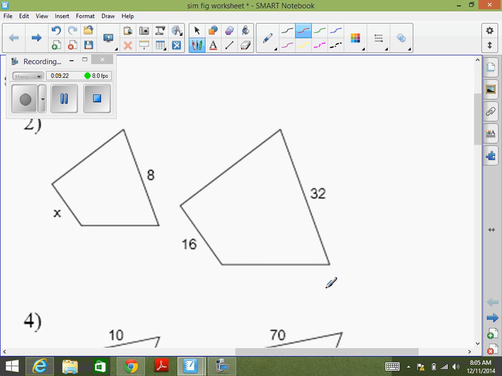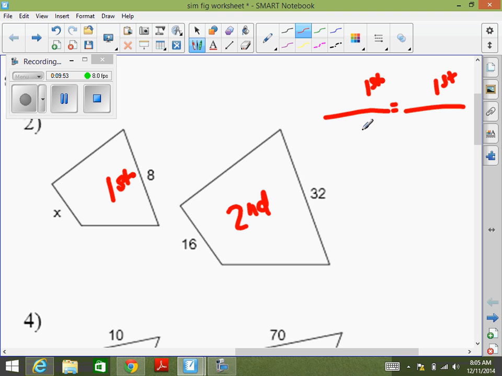Number 2, we have 2 shapes. Let's go ahead and draw our fraction bars here. We have our first shape and our second shape. So we're going to do our first shape's numbers on the top and our second shape's numbers on the bottom, okay?